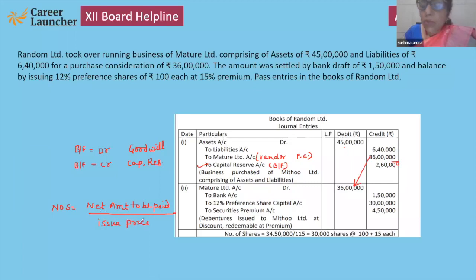Here, the net amount to be paid will be 34 lakh 50,000. Very good. And the issue price will be 115. Why 115? Because this is on premium. Premium means more than face value. So that will come to 30,000 shares. Simply numbers into rupees and numbers into rupees.